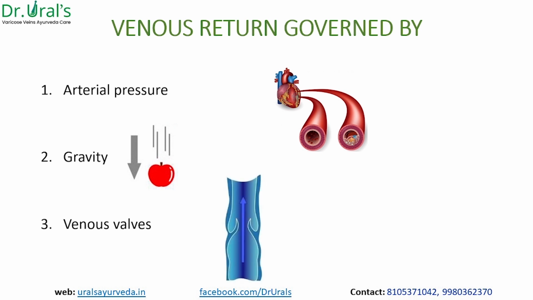Venous valves, I think everybody knows. These are the blocks which can support the venous return, that means not going in the opposite direction. These are semilunar cup-like structures present in the veins, which maintain a one-way direction of flow of the blood. Whenever the blood flows above this, they close so that it prevents the blood flowing in the backward direction. These are very important as far as varicose vein is concerned. So it's only a one-way direction that we require.